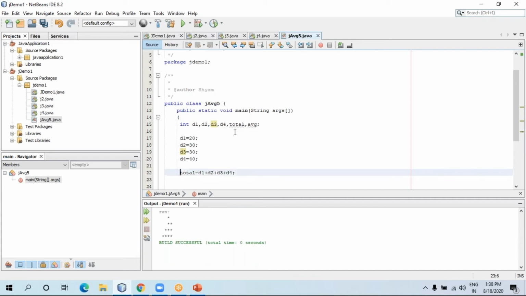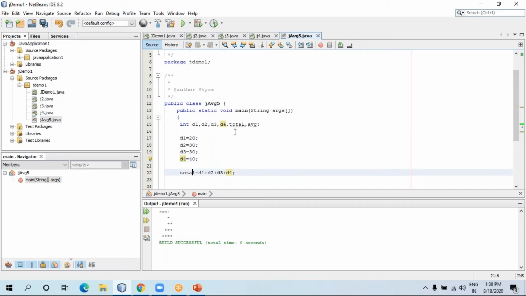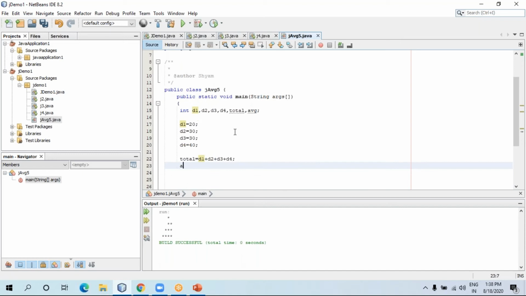We are storing values directly in the d1, d2, d3, d4 variables, and in total we are storing the addition of them. We are calculating it and storing the total. Now let me print the average. Average is equal to total divided by 4.